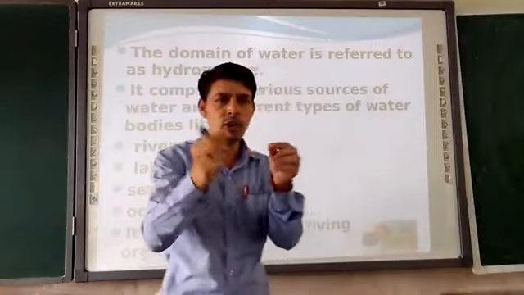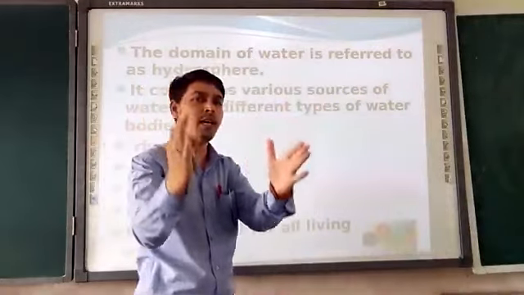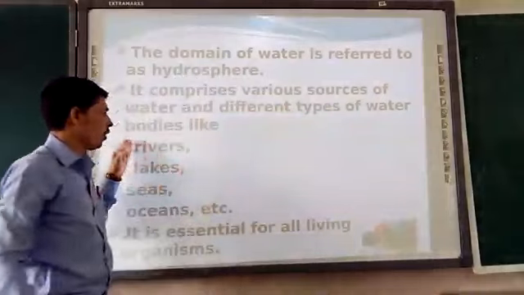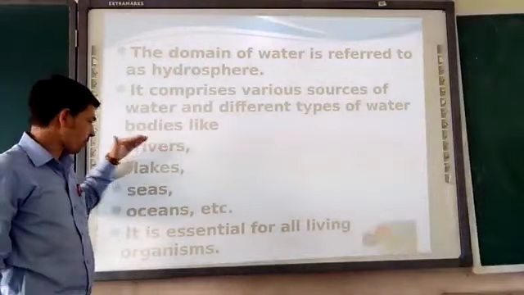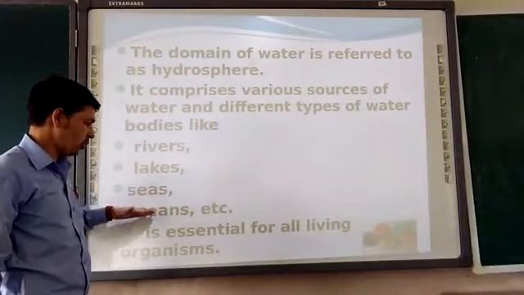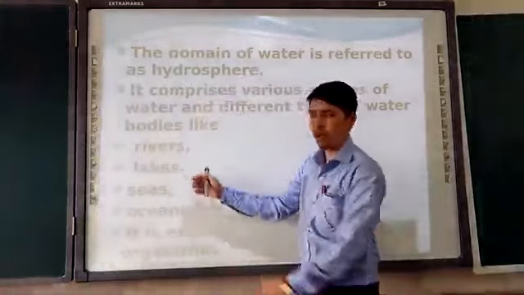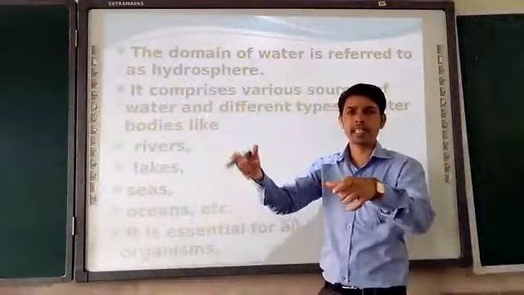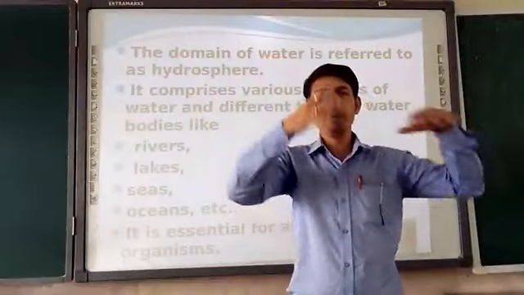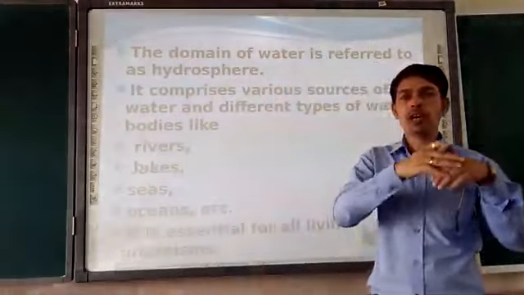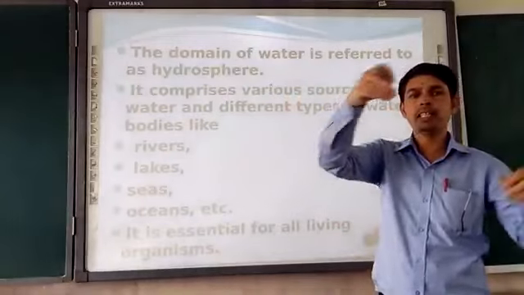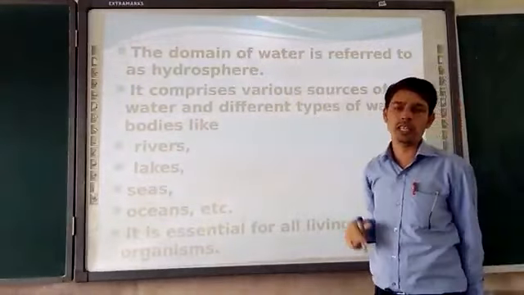If we join all the links one by one, we will come to know that the sources of water are rivers, lakes, sea, ocean, etc. We get water from the river, the pipelines are connected, the water is purified a little bit, and after purification it is sent through pipelines to different residential areas.